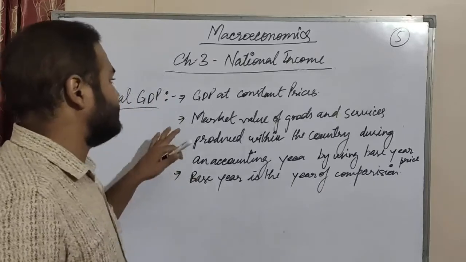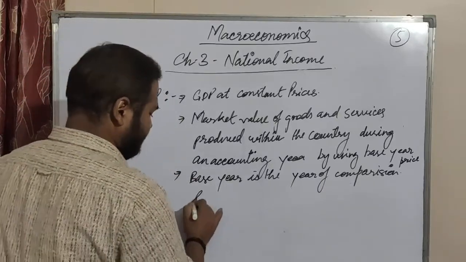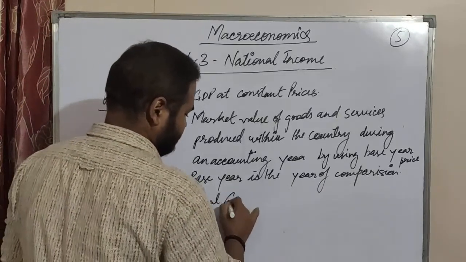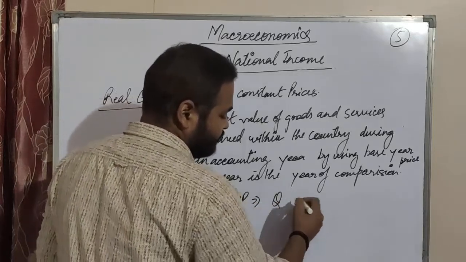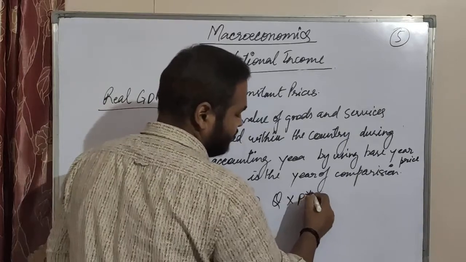So here the formula for real GDP calculation is, now that means quantity is fluctuating here and P is what? Constant.